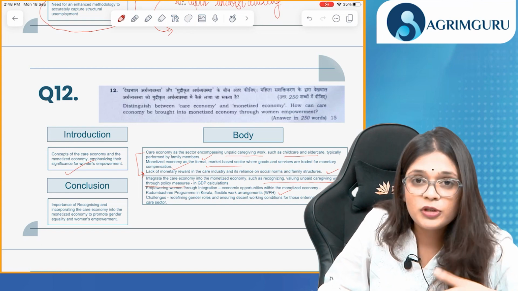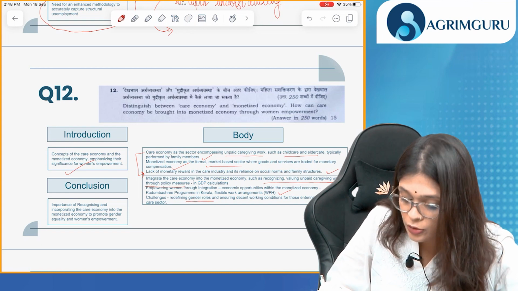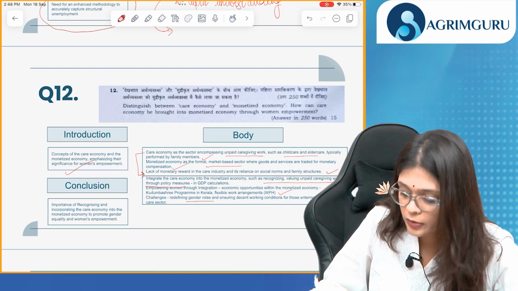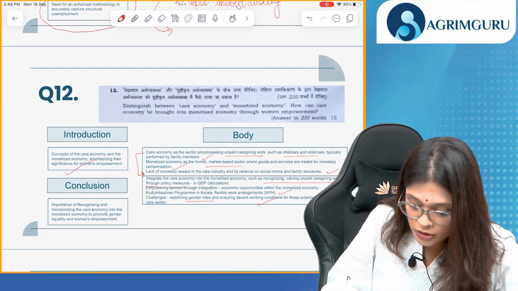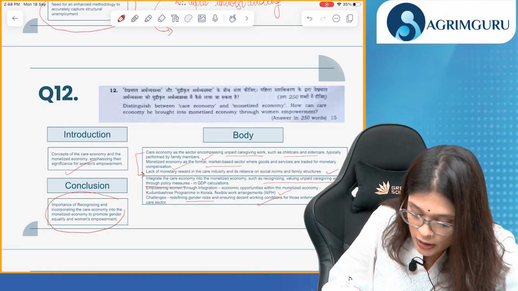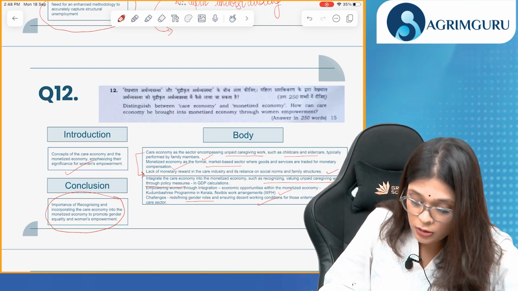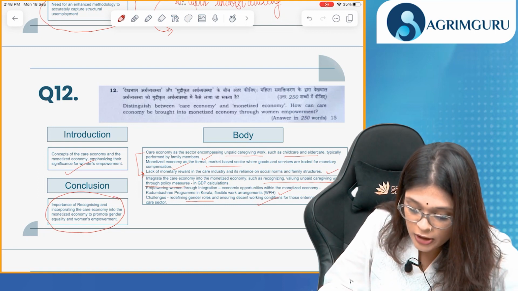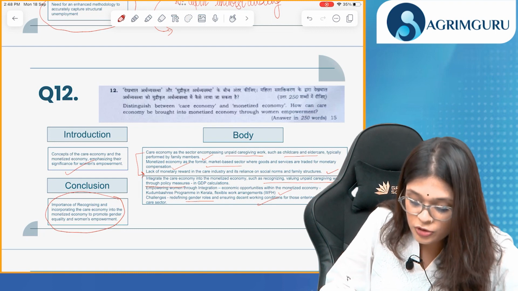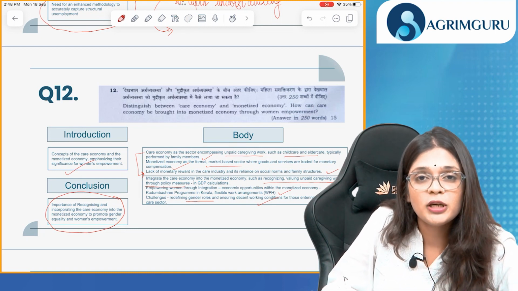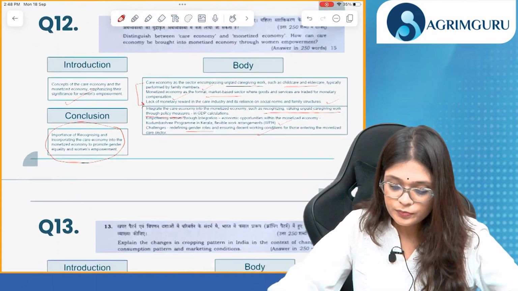So what are the challenges? We'll have to redefine gender roles. We need to ensure there are decent working conditions for women. What is the conclusion? We need to tell the importance of recognizing and incorporating the care economy into monetized economy, because this will also promote gender equality and women empowerment.